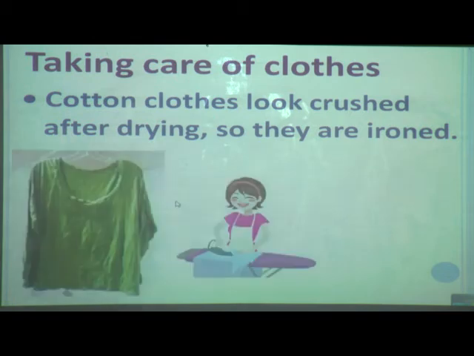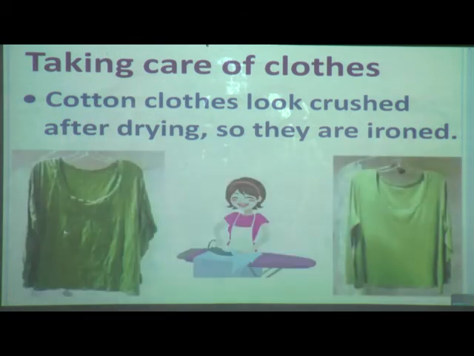Let us see what this is. When you wash and dry cotton clothes, they look crushed. So it is needed to iron them. When ironing, they will look better.